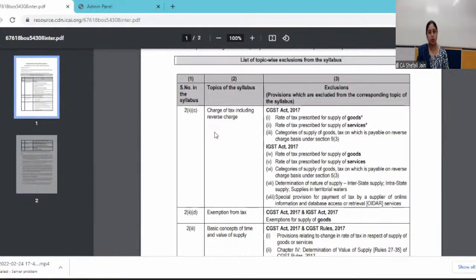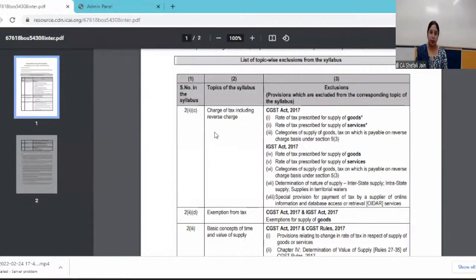Now, reverse charge provisions for services. In fact, many of you might not be able to understand what is reverse charge, but you will understand it once you go through these classes. But just to know, reverse charge provisions for goods are excluded by the study guidelines. For services, it is within the syllabus. Similarly, the rates for CGST, SGST, and IGST will not be expected from you.